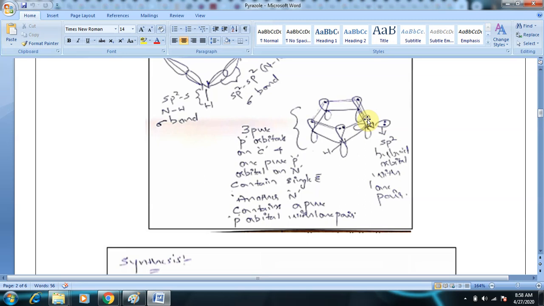So I have written the pi bond structure. So this is the molecular orbital structure of pyrazole. So 3 pure p orbitals on carbon and 1 pure p orbital on nitrogen contain a single electron. So they will overlap to form 2 pi bonds, and another nitrogen contains a pure p orbital. See here, this nitrogen contains a pure p orbital with a lone pair. So this is involved in resonance. So this is my pi molecular orbital structure of pyrazole.